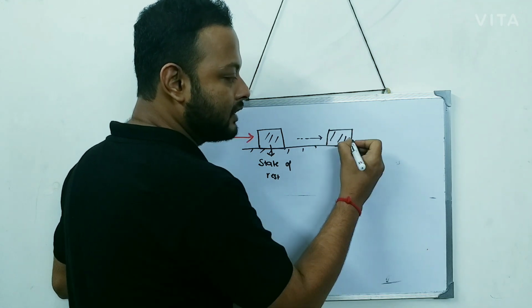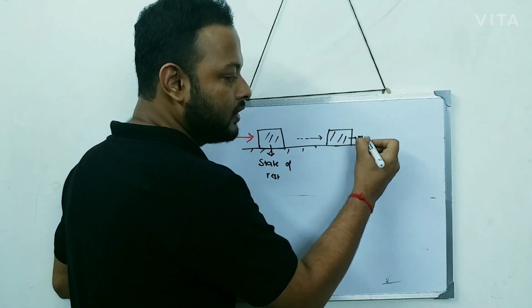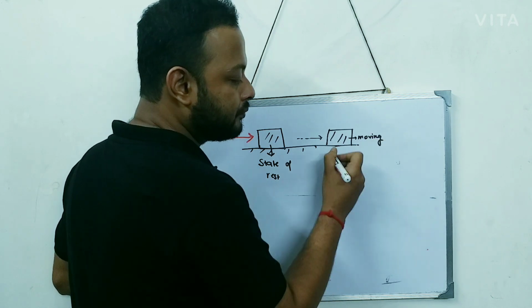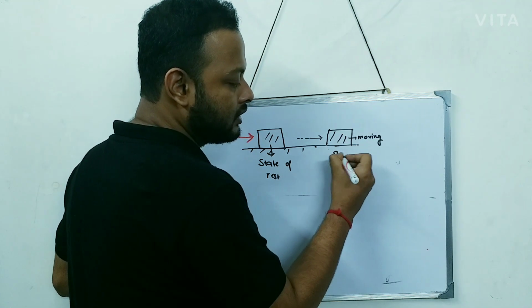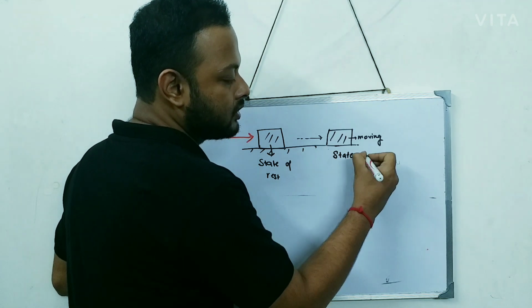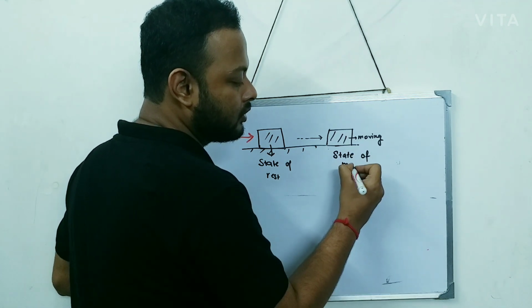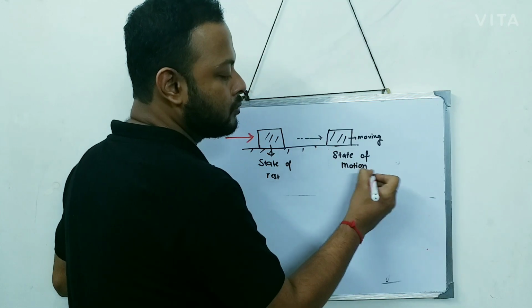This body is right now moving. So as the body is moving, I can say the body is right now in a state of motion.